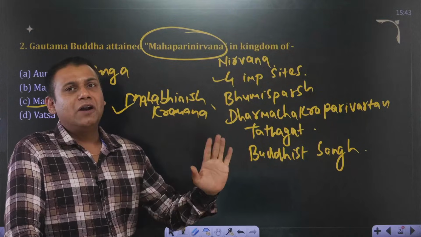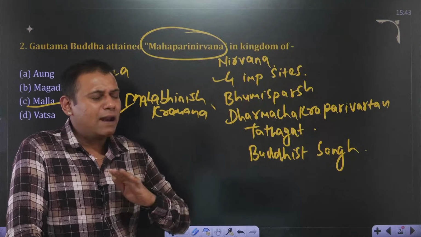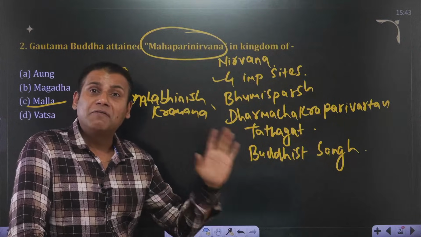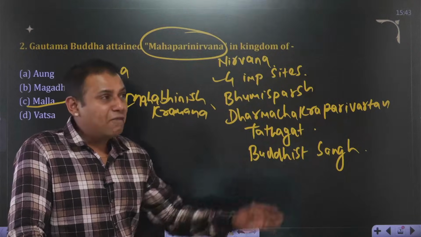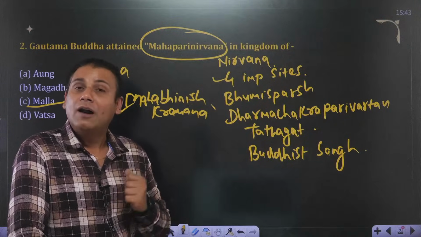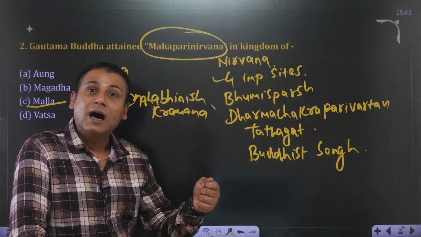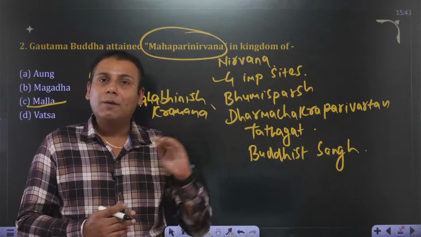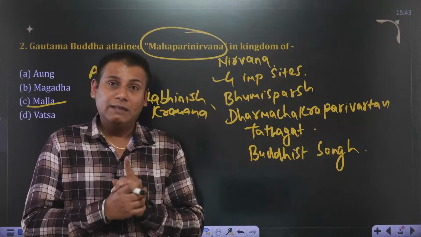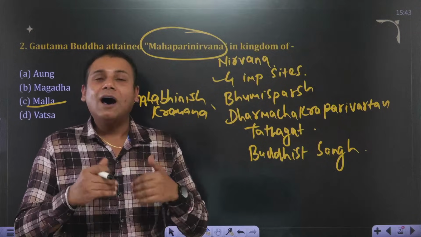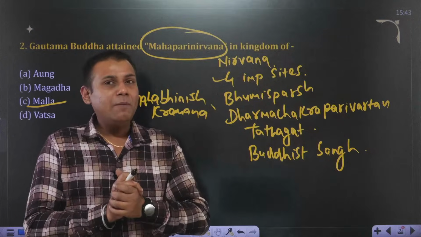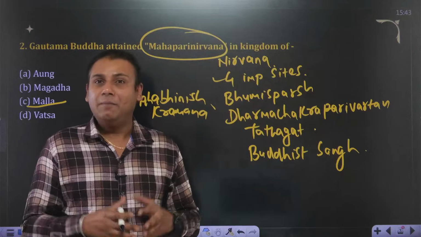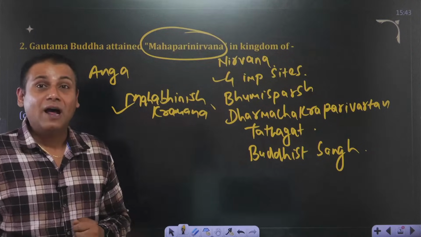Then, at the age of 35, he reaches a place called Gaya, and he penanced his body a lot. As soon as he reached Gaya, he fell on the banks of river Niranjana or Falgu. And a farmer's daughter was passing by. Her name was Sujata. She offered Siddharth rice milk for the first time. After consuming the rice milk, Siddharth sat under a peepal tree continuously for 49 days. And on the 49th day, Siddharth attained Nirvana. Nirvana means from henceforward, he won't be having any kind of desires. That is enlightenment. And from now onwards, Siddharth was referred to as Buddha.